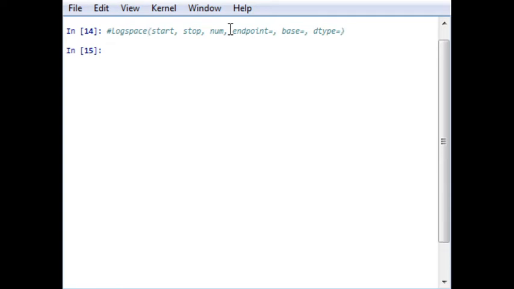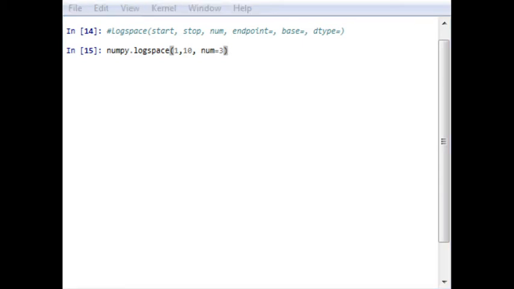Okay. So similarly, as I have already explained, you can directly give these numbers. For example, numpy.logspace(1, 10, num=3). 1 is the start point, 10 is the stop point, and num is the total number of points that you require.